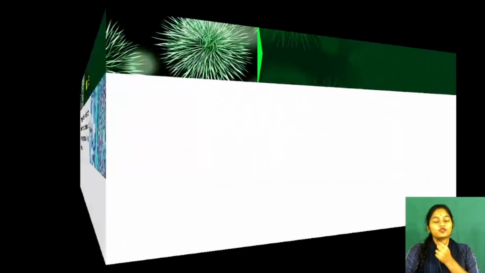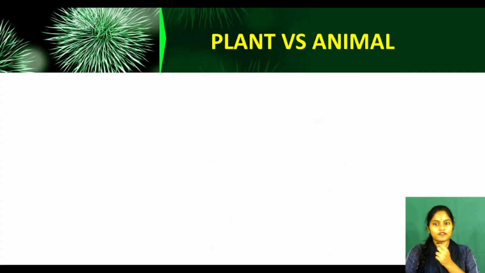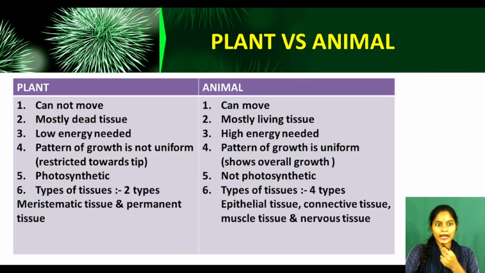Now moving to the next slide, which is plant versus animal. So we will be discussing how plants are different from animals. See, plants cannot move. Can a plant move on its own? No, plants cannot move. But animals can run, can jump and can walk. So animals can move on their own. And plants mostly have dead tissues. Have you seen the bark of a tree? It is very hard, right? Why? Because it is made up of dead tissues.